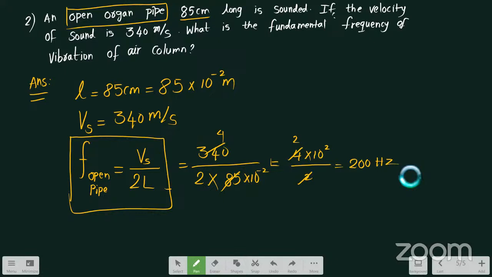There are problems regarding the Doppler effect also, but I suggest you finish this and be perfect with nuclei and current electricity. Later on, move on to the waves chapter. There is one more question which was asked in a previous examination from the waves chapter. Let us see that question.